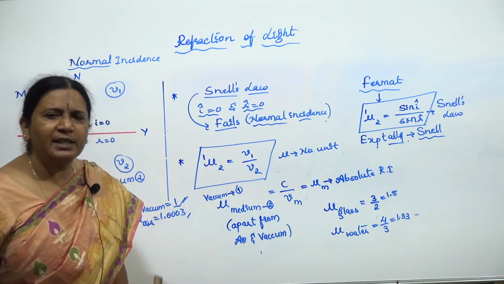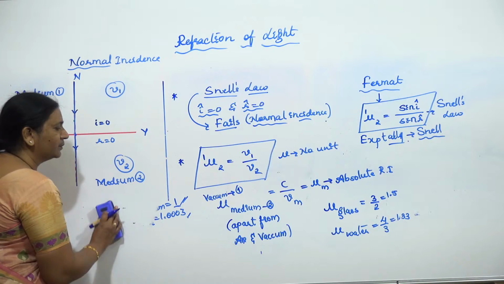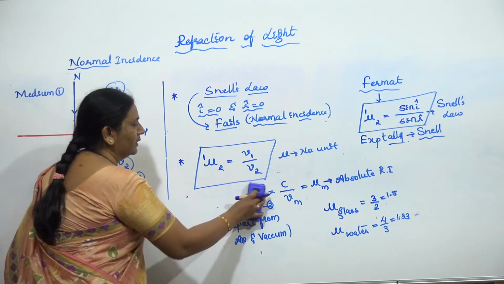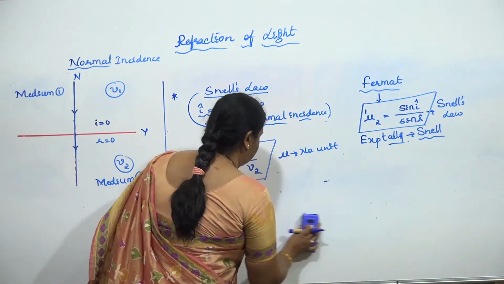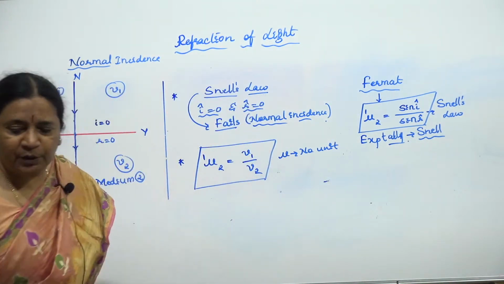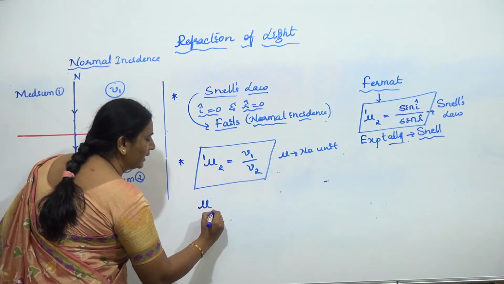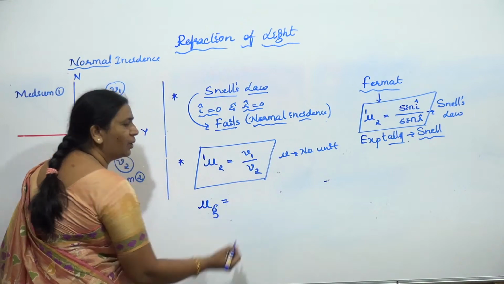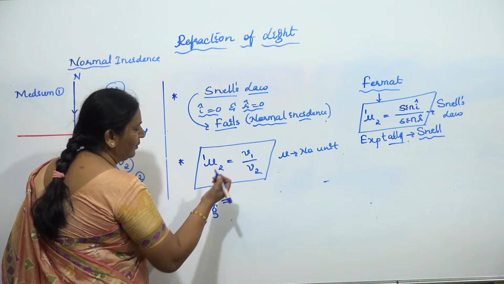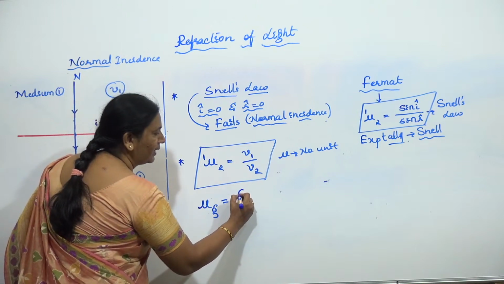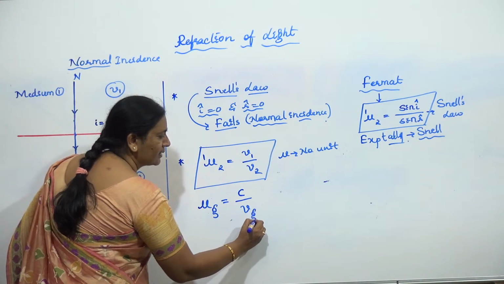Then what does it mean? We can extract another understanding from this. Let me give you one example. If I write the refractive index of glass as 1.5, the same thing I can write as speed of light in vacuum divided by speed of light in glass.